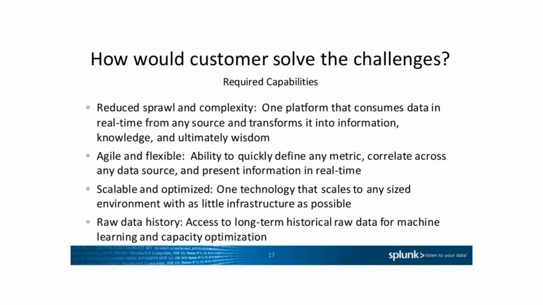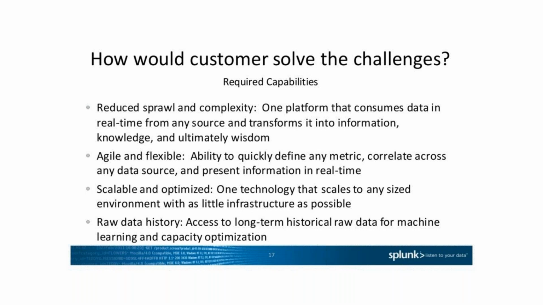Ability to quickly define any metric, correlate across any data source, and present information in real time. Again, the same kind of point. It's a very flexible tool, and for any kind of dashboards or metrics you can work across, you can make it real time very quickly, and that will be available in real time. Scalable and optimized: one technology that scales to any sized environment with as little infrastructure as possible. Again, the same thing, as scalable as possible.